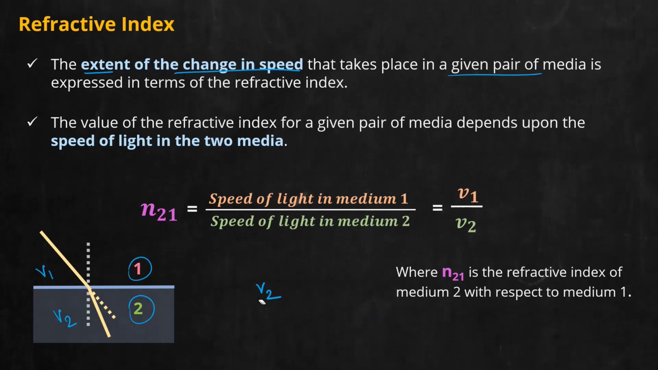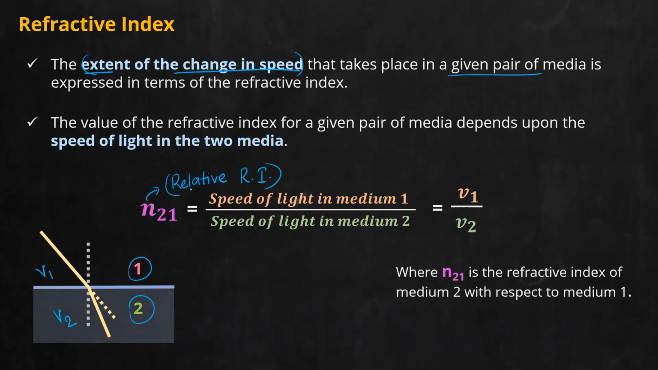Simple idea, nothing, just take the ratio of speed in the two media, that's all, nothing else. What is the use of refractive index? It is used to show the extent of change in speed. Now later we'll study different types of refractive index. This is also known as relative refractive index.